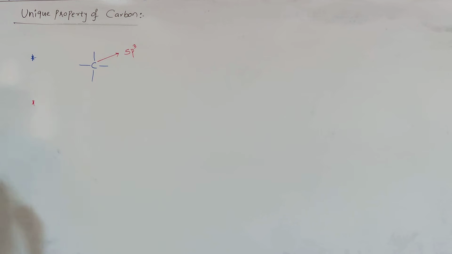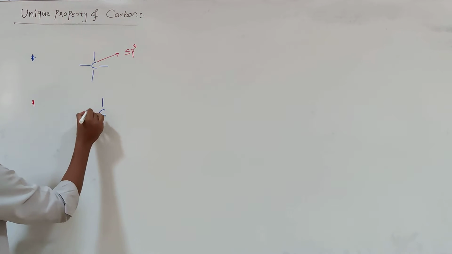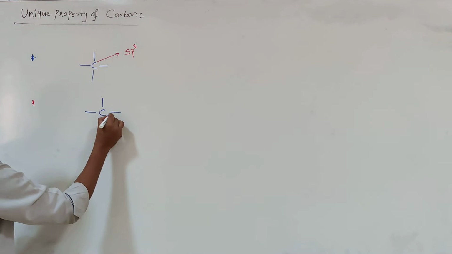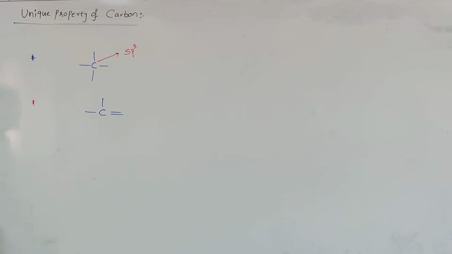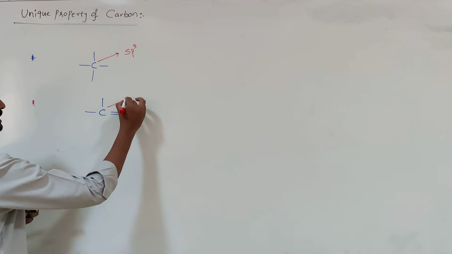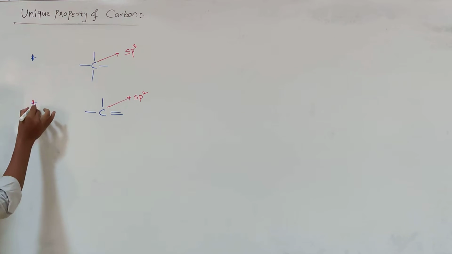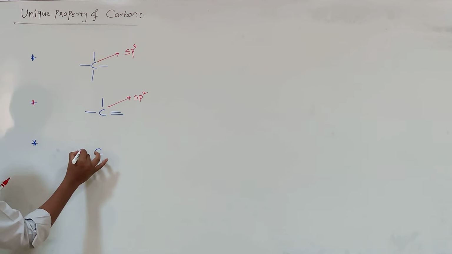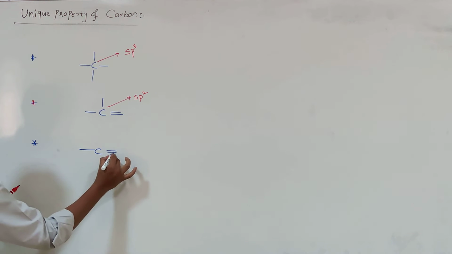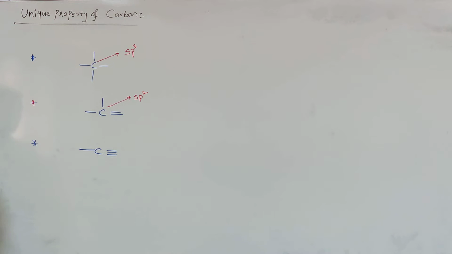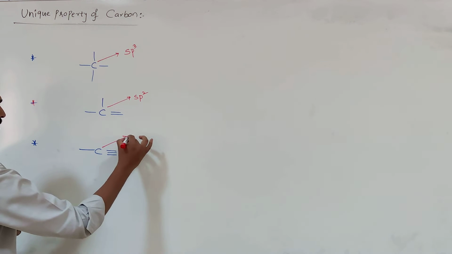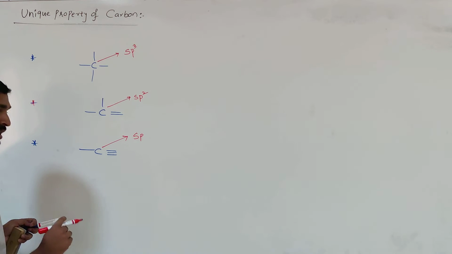Suppose around the carbon atom there are two single bonds and one double bond, then that carbon undergoes sp2 hybridization. If around the carbon atom there is one single bond and one triple bond, then that carbon undergoes sp hybridization. This will help us very much to understand organic chemistry.